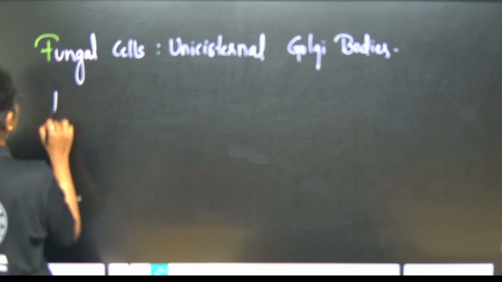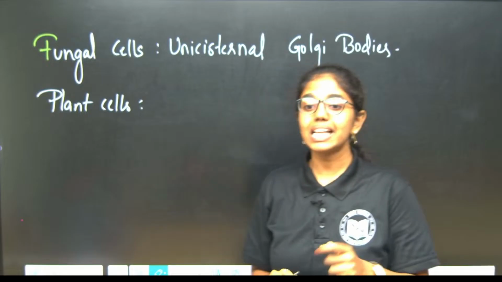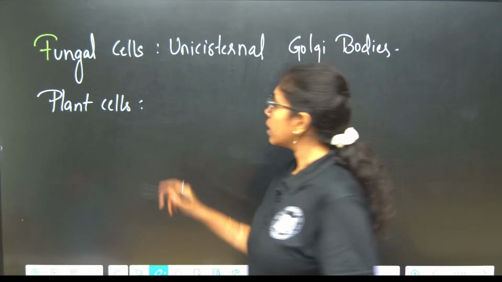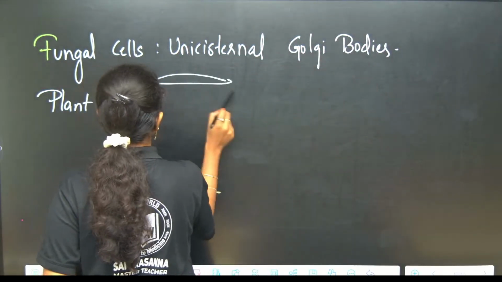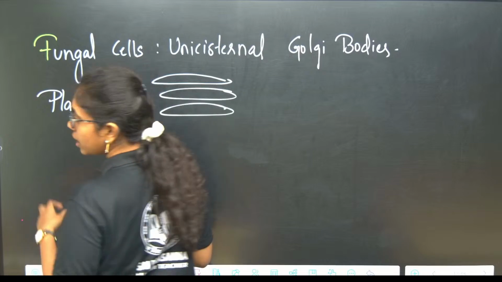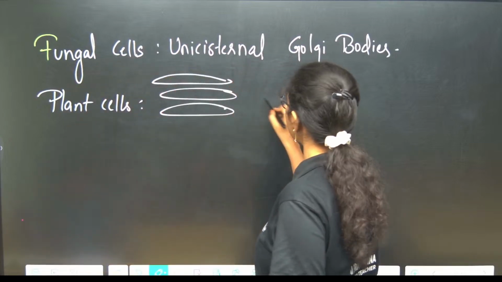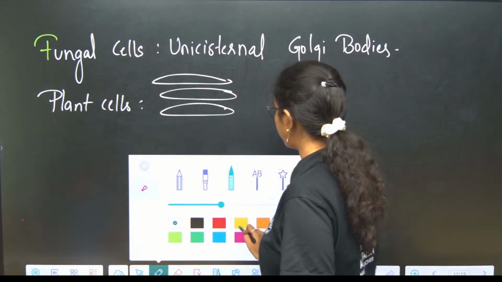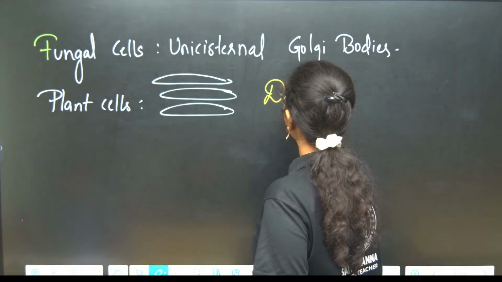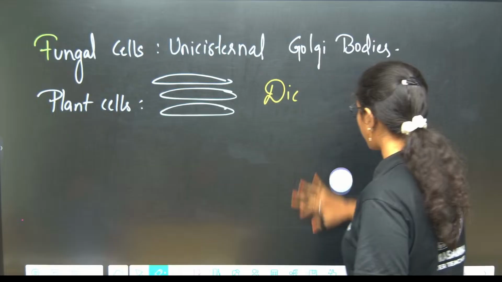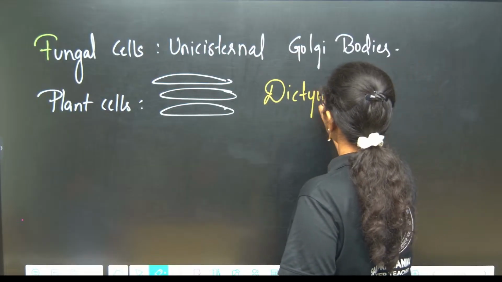And in plant cells, there will not be extensive connection between the cisternae. The disc shaped structures or cisternae are unconnected. These unconnected cisternae are called what? Dictyosomes. Important term, many times asked in your exam. Dictyosomes.